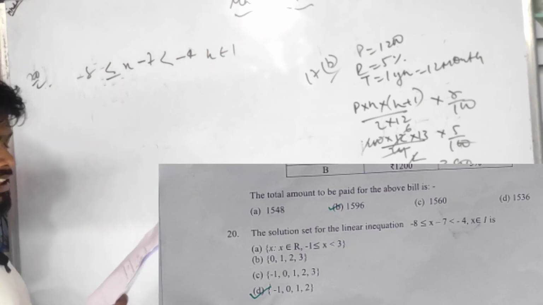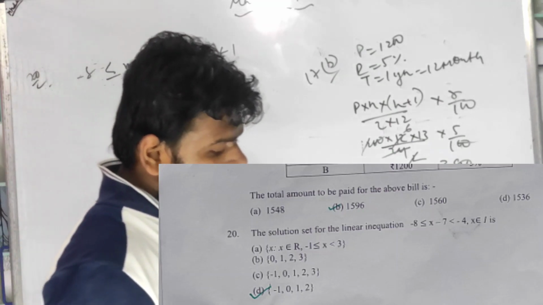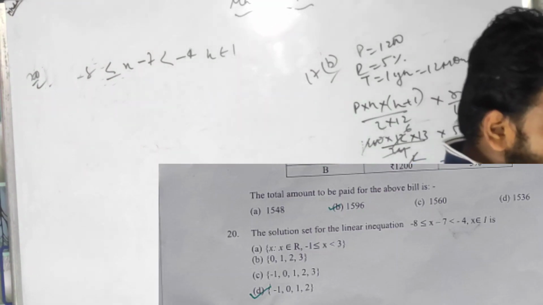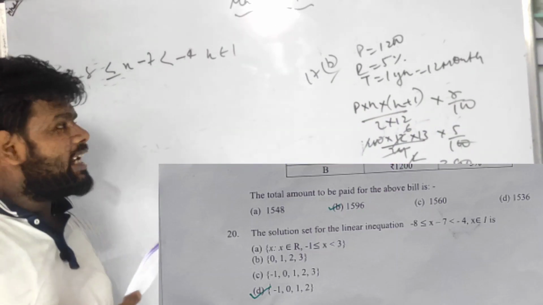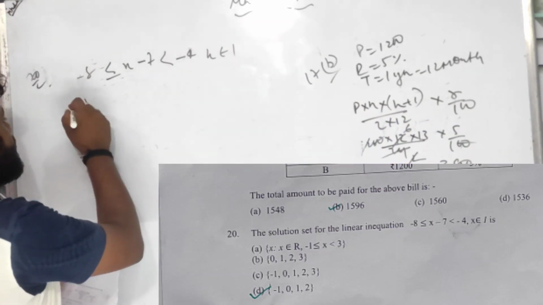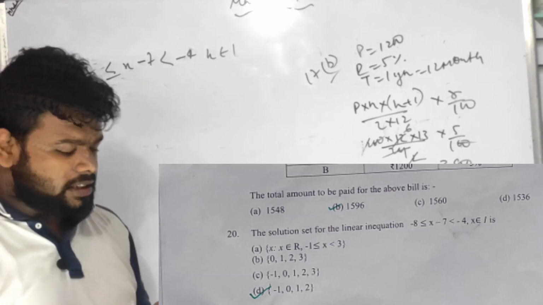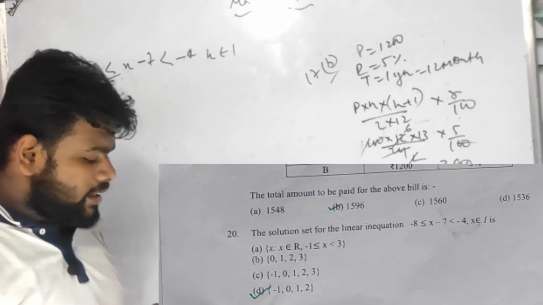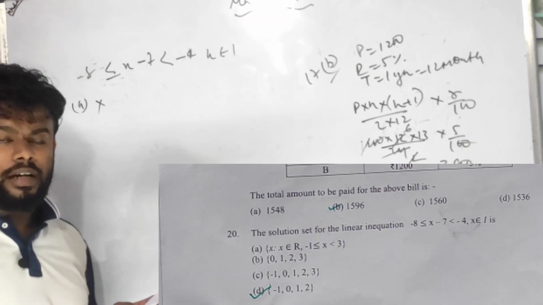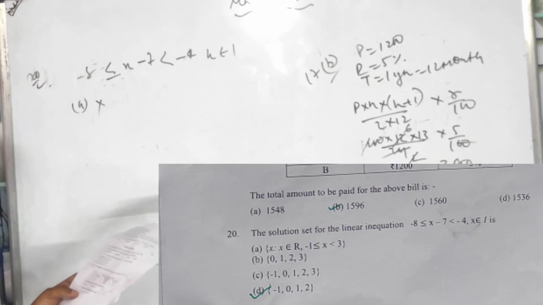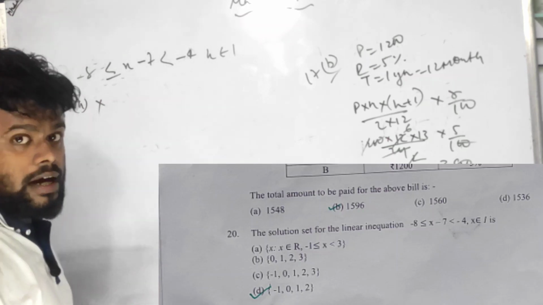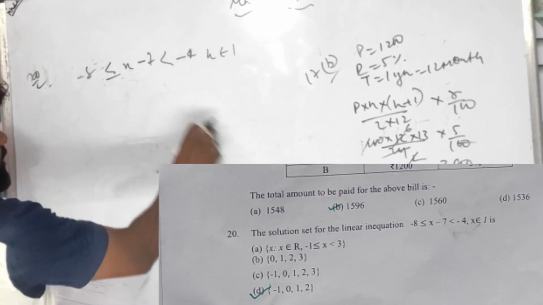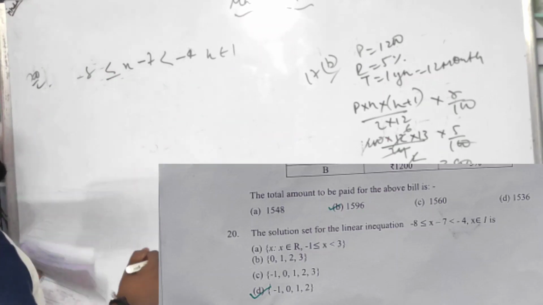So what are the options given? Let us understand the options. Option A, oh my god, x belongs to R. So option A is completely deleted. Option A नहीं होगा because x belongs to real numbers it is given. So option 1 has been eliminated. So 3 options are left. So let us solve it first and we will get the answer.